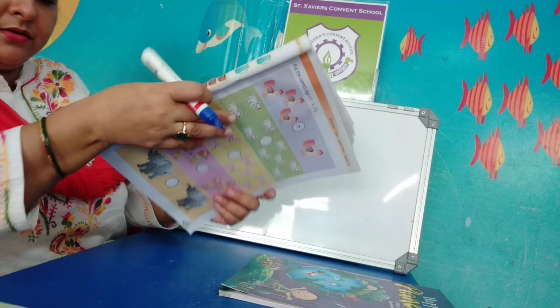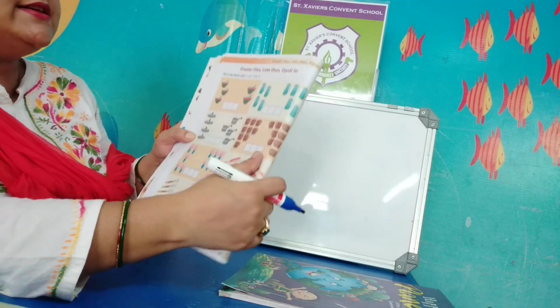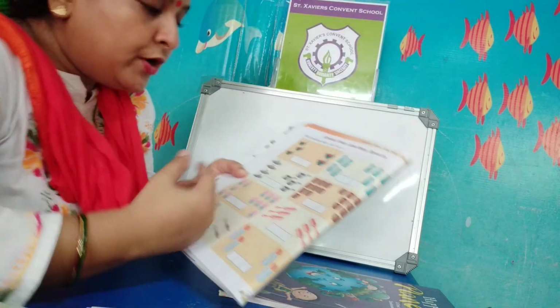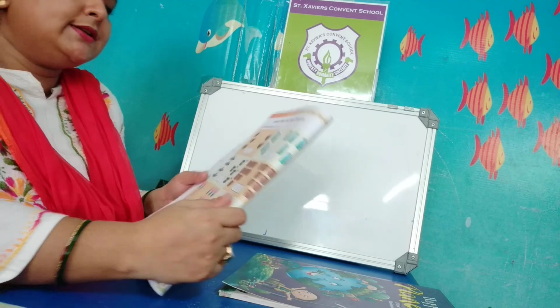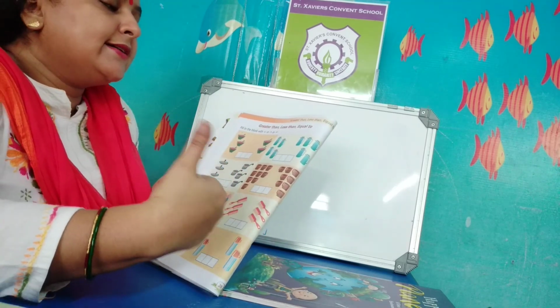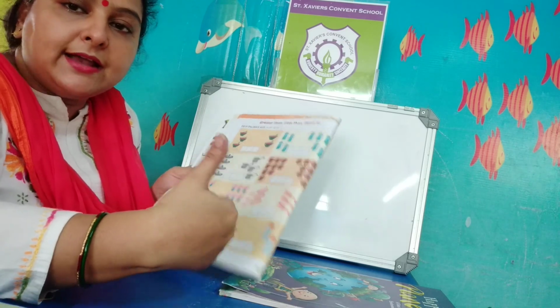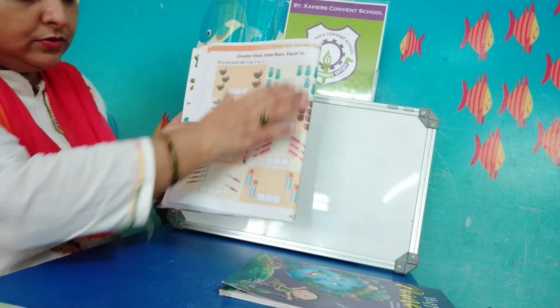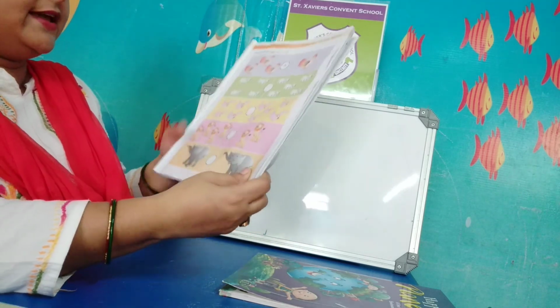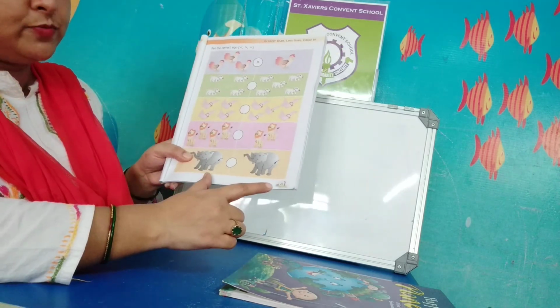On page number 28, greater than, less than and equal to. I am sure now you are able to understand how to recognize the greater than symbol, less than symbol and equal to symbol. You will do it on this page. And the same work you have to do on page number 29.